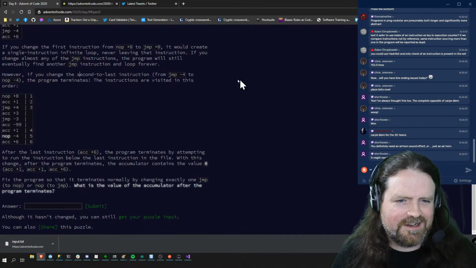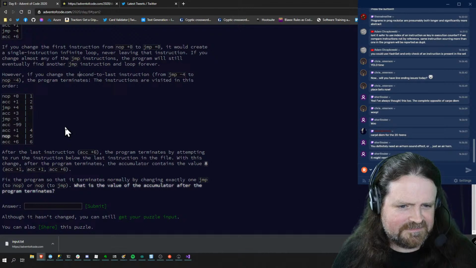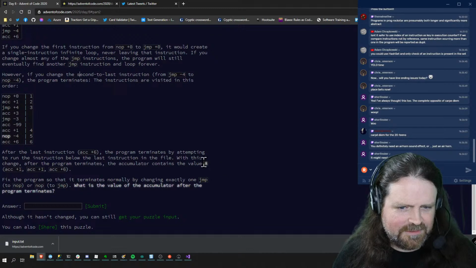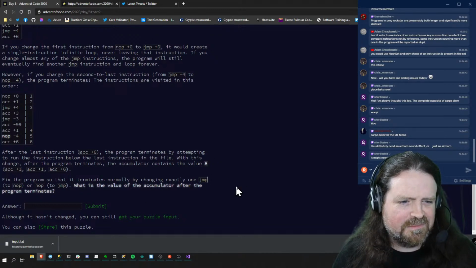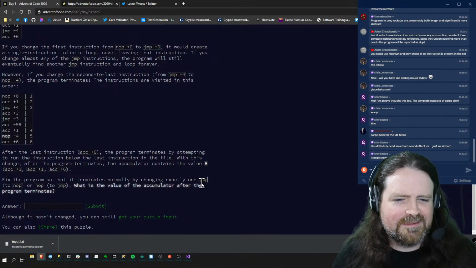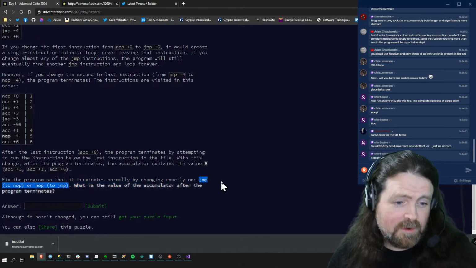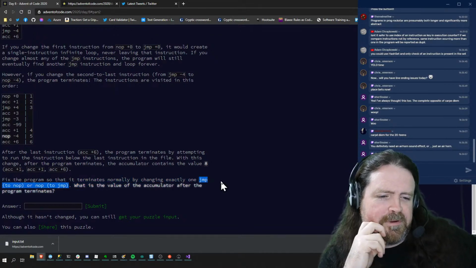However, if you change the second to last instruction, the program terminates. Instructions are visited, so after the last instruction, the program attempts to run the instruction below the last instruction. Yeah, with this change, the accumulator contains the value 8. Fix the program so that it terminates normally by changing exactly one jump to a NOP or changing one NOP to a jump.